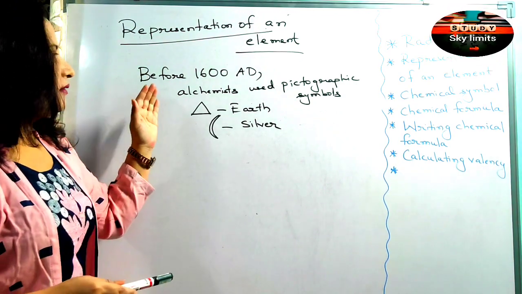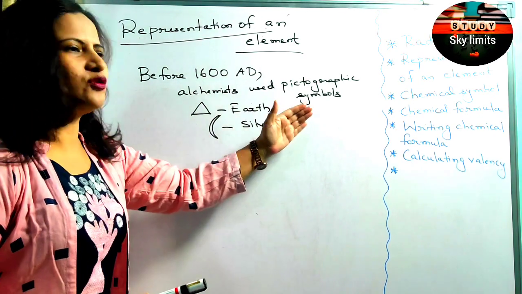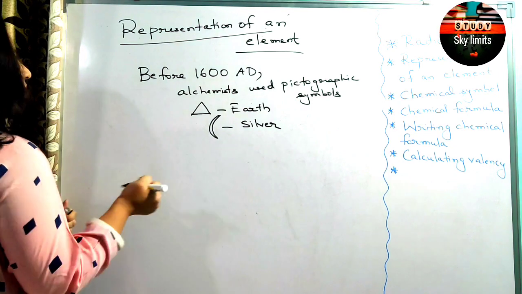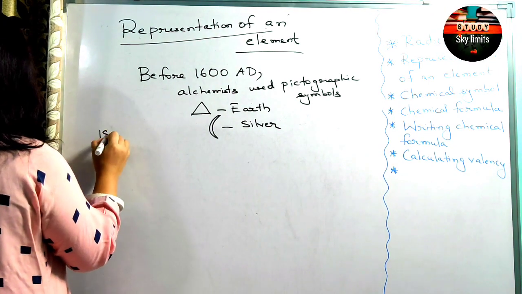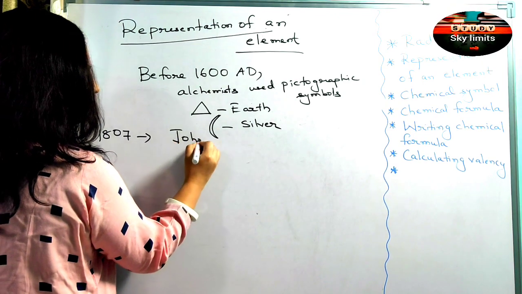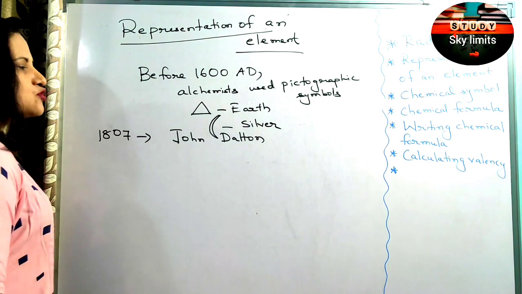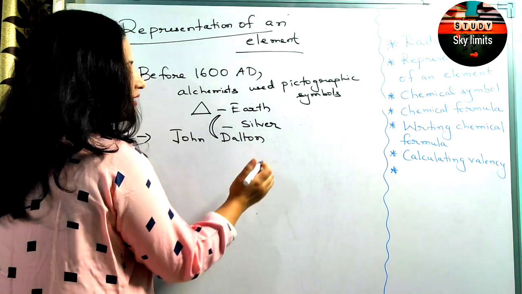So they tried to represent elements or substances using pictographic symbols. Then around the year 1807, a scientist named John Dalton used what? He used figurative symbols.